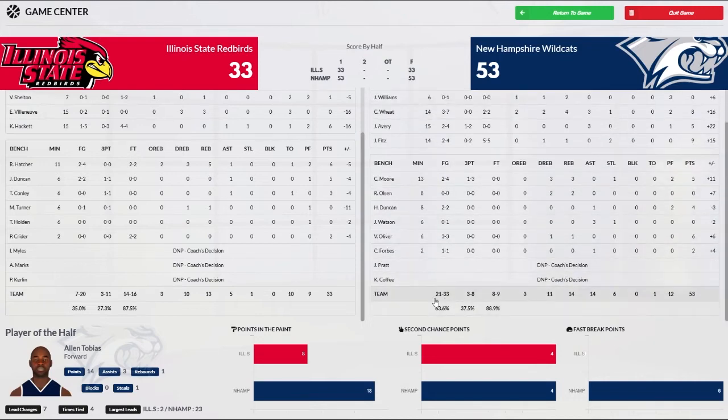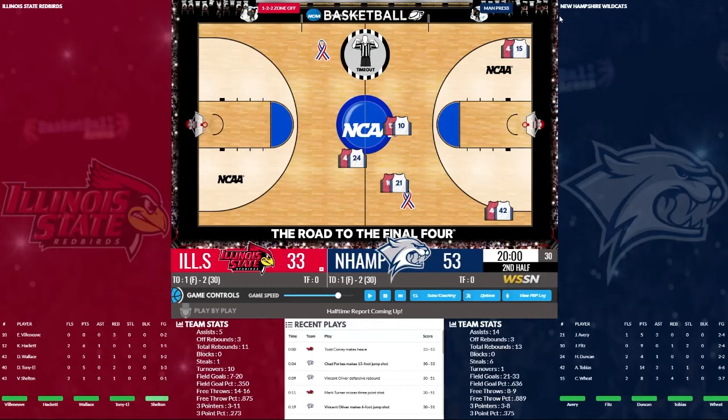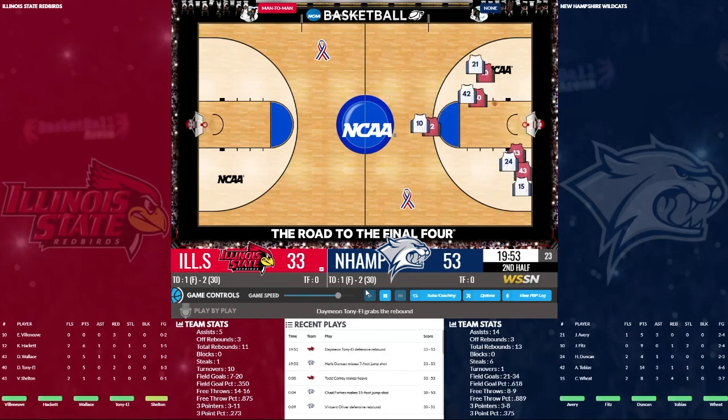We shot 63% from the field. 3 of 8 from behind the line, 8 of 9 from the free throw line. They were only 7 of 20. The difference, though, is right here. They committed 10 turnovers. We turned the ball over once. So good first half for us. Let's see what the second half holds. Can we get that automatic bid to the NCAA tournament?